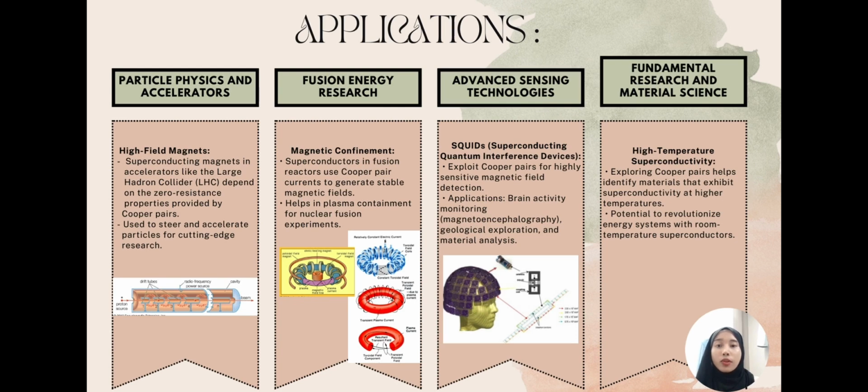And then for fusion energy research, superconducting magnets are used to carry current to generate a stable magnetic field, and it helps in plasma containment for nuclear fusion experiments. So this is the picture of the magnets that are used in fusion energy research. So the next one is advanced energy technology.